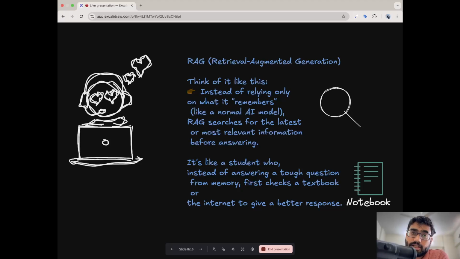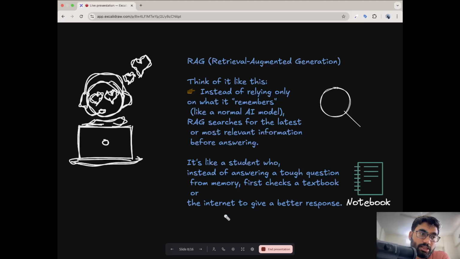Suppose I ask a question: how many earned leaves does my company provide? Instead of going to my past memory or my trained memory, I will go to the company policy document, search that document, figure out what leaves my company provides, and return those leaves as the answer. So I am not giving a direct answer or any assumption. Instead, I am referring to some external documents or external data, which can be anything, to answer the user's query.